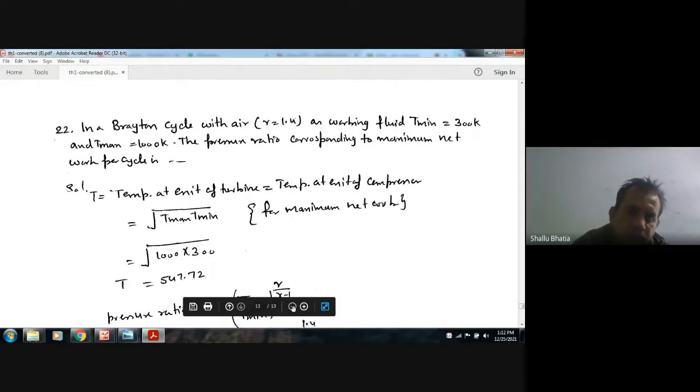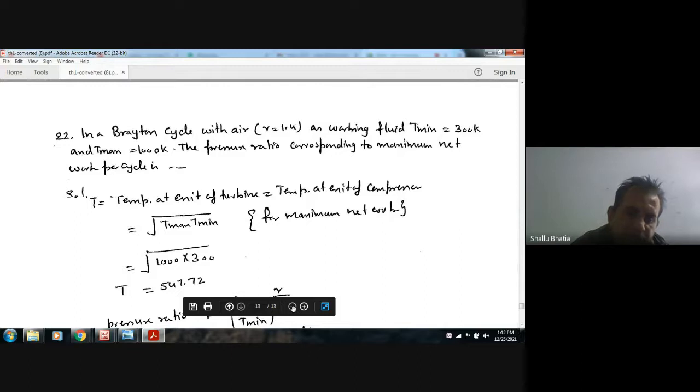Now, we know that for the maximum work done in a Brayton cycle, the temperature at the exit of the turbine should be equal to the temperature at the exit of the compressor.